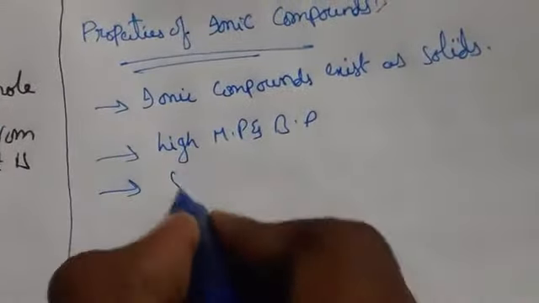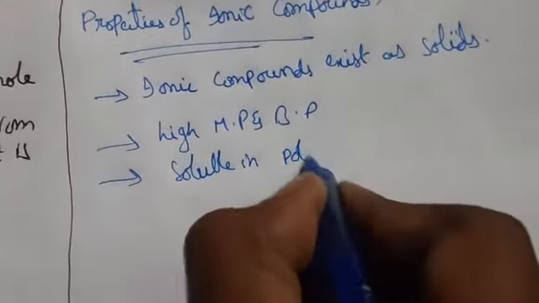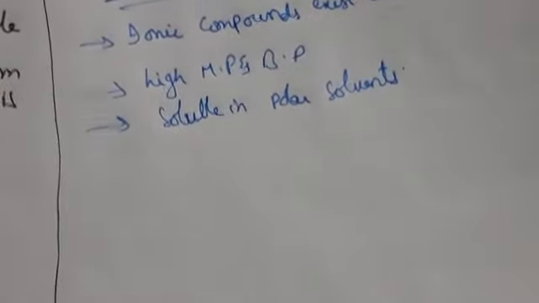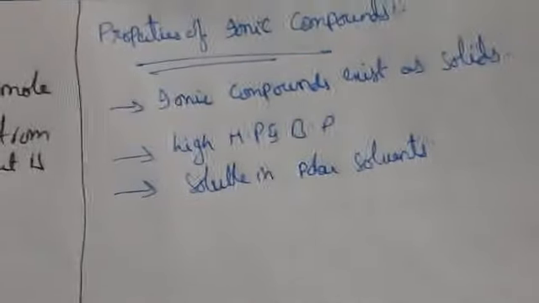They are soluble in polar solvents. Polar solvents means they have different atoms, like HCl and HBr. So polar means different atoms in the molecule. Ionic compounds are also good electrical conductors.